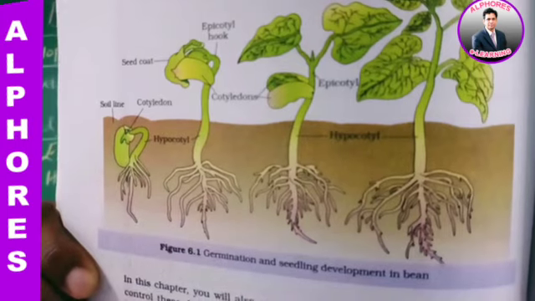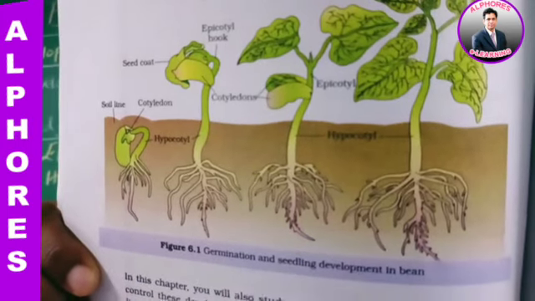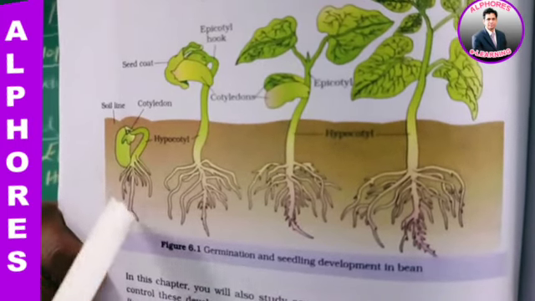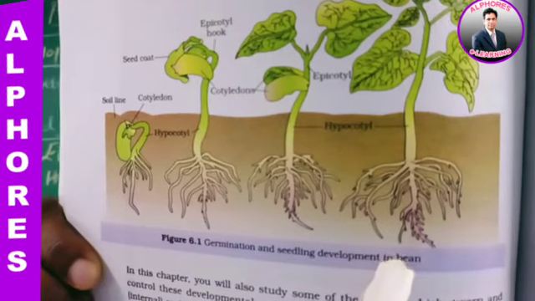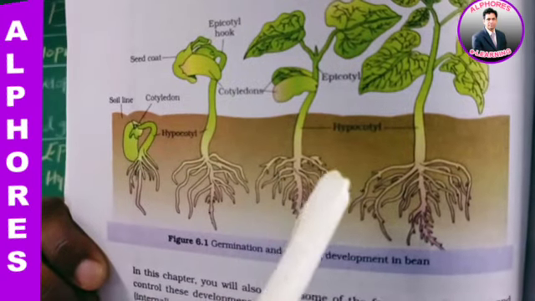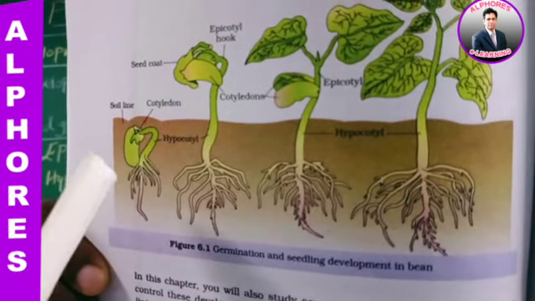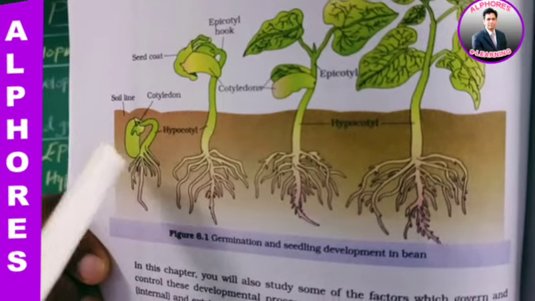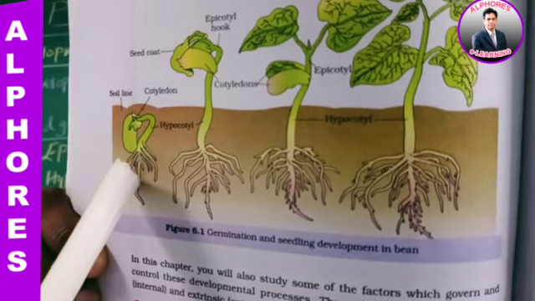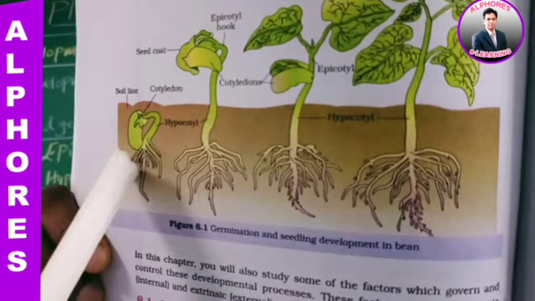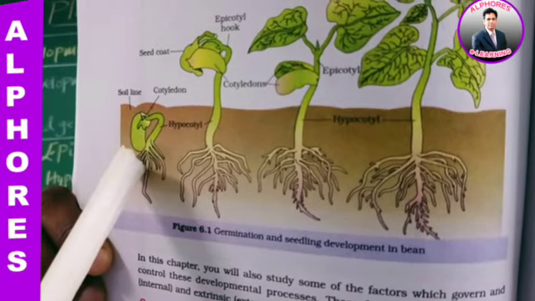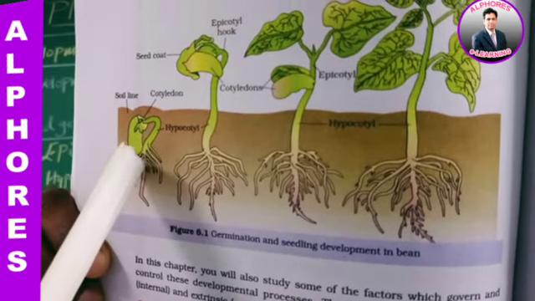Now see this diagram. In this diagram, it is written germination of bean seed, B-E-A-N. Here when the seed is placed in the soil, what happened? The seed has germinated.